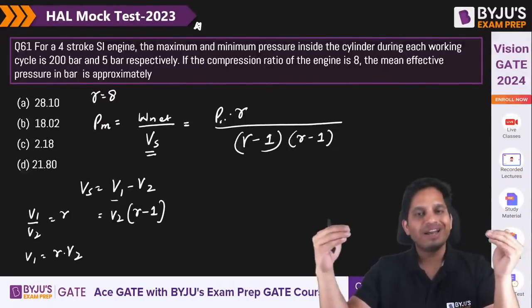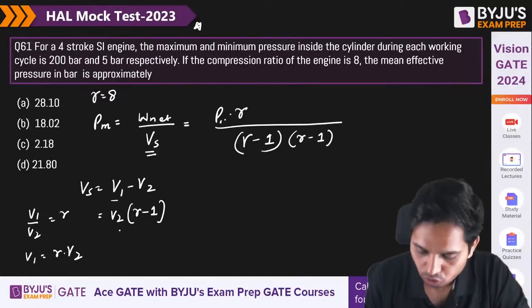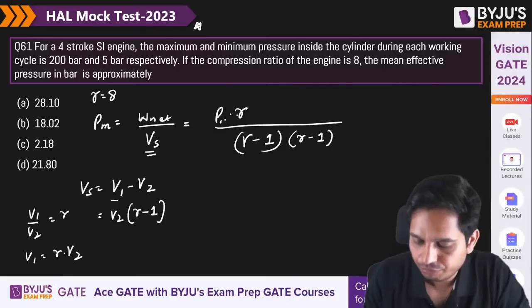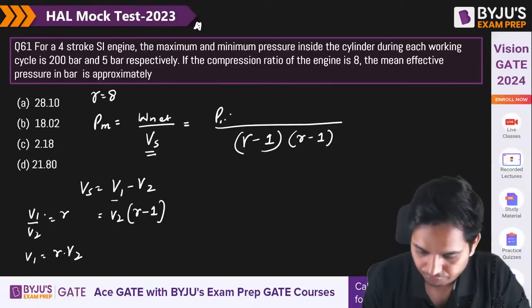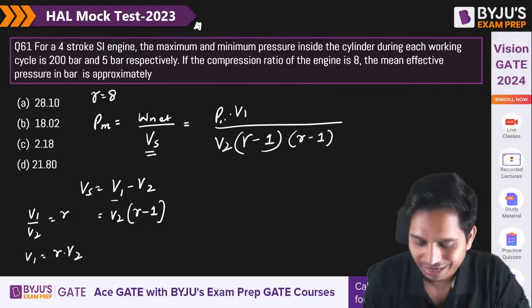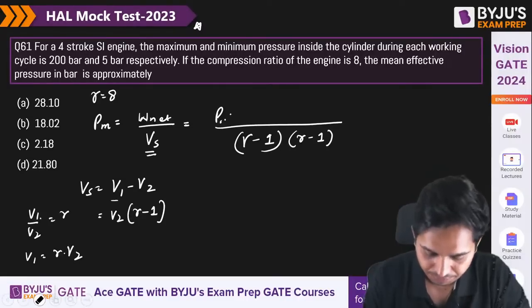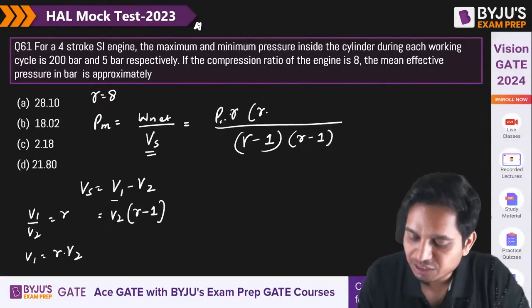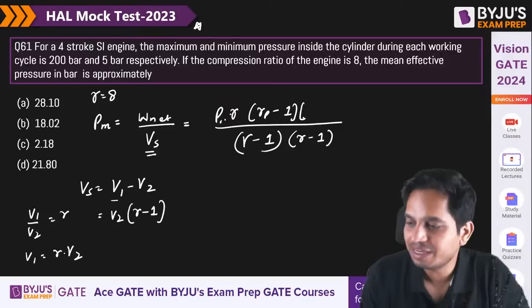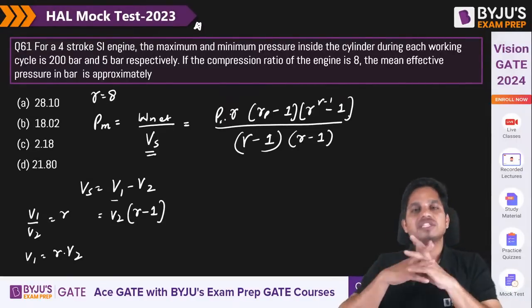This formula we have proved. We have calculated net work divided by V2 (R minus 1), and then V1 and V2 combine to give R, because V1 by V2 is R. Then it is the pressure ratio RP minus 1 over gamma minus 1.